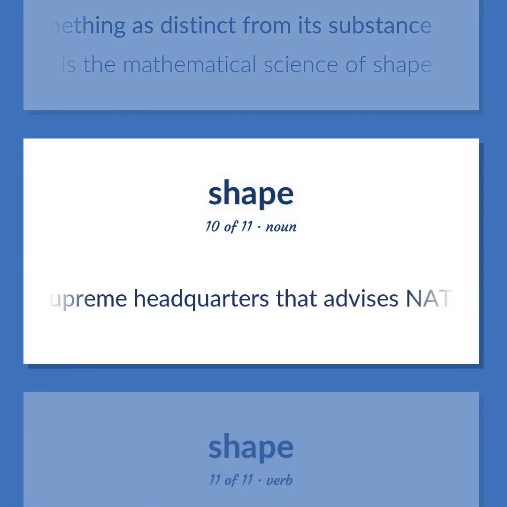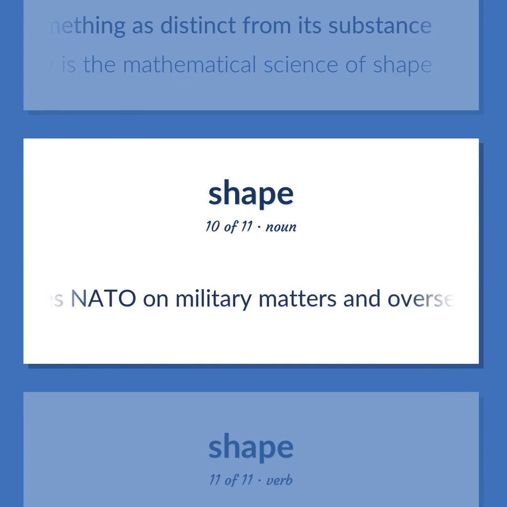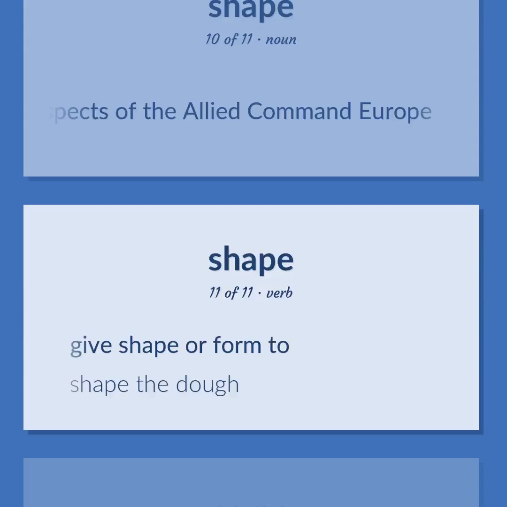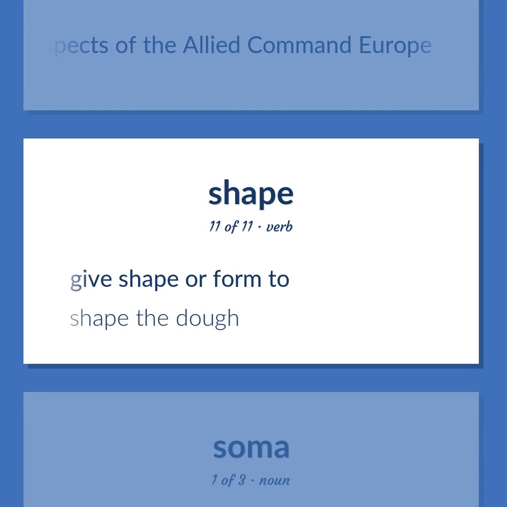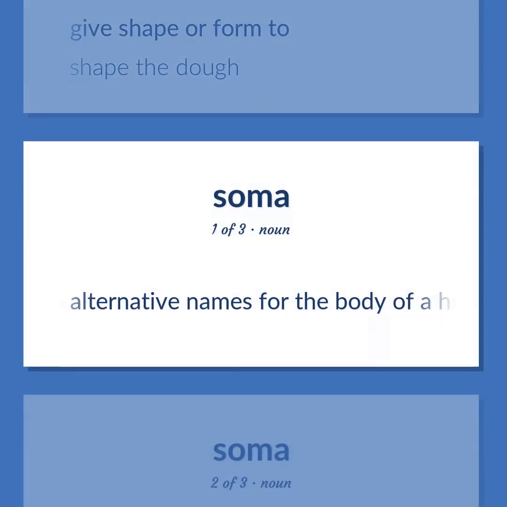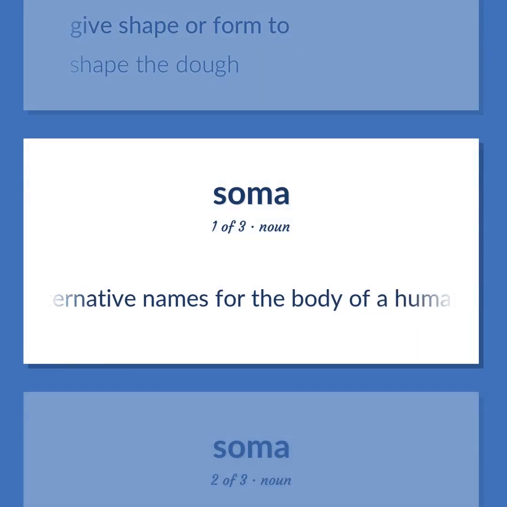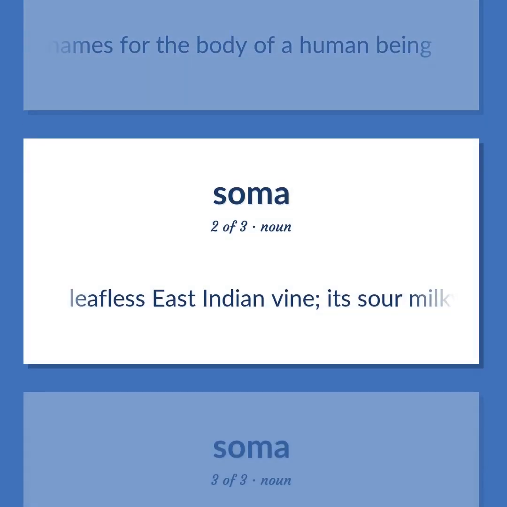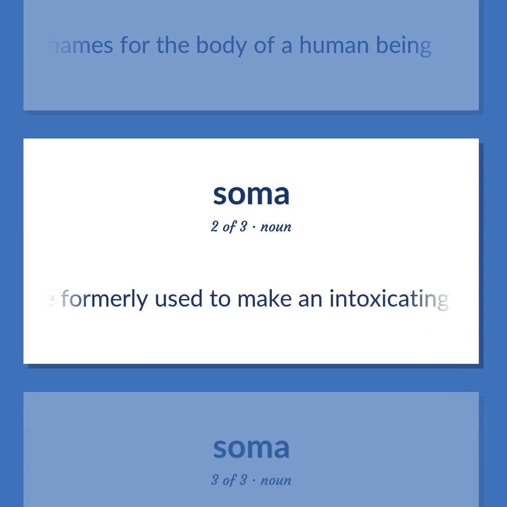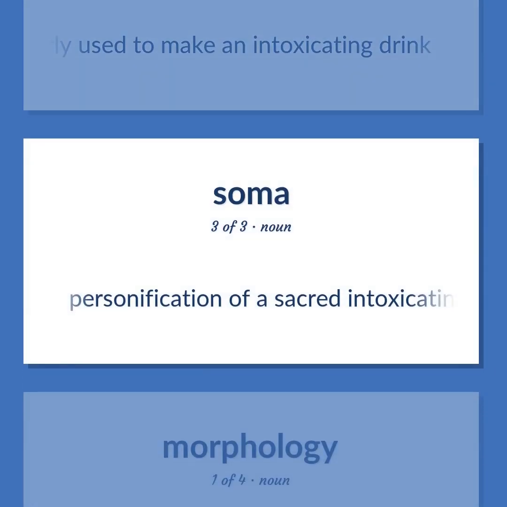The supreme headquarters that advises NATO on military matters and oversees all aspects of the Allied Command Europe. Give shape or form to. Shape the dough. Alternative names for the body of a human being. Leafless East Indian vine. Its sour milky juice formerly used to make an intoxicating drink. Personification of a sacred intoxicating drink used in Vedic ritual.